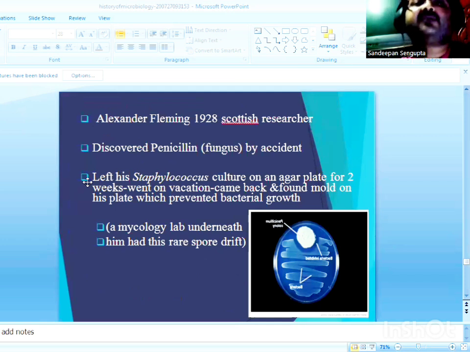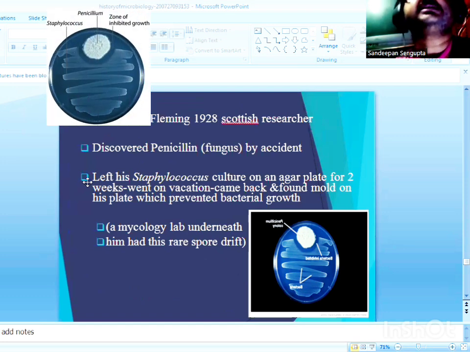Alexander Fleming in 1929 was working with gram-positive colonies of Staphylococcus aureus. He had grown Staphylococcus aureus over a plate, and accidentally the plate was contaminated by a mold or a fungus named Penicillium notatum.